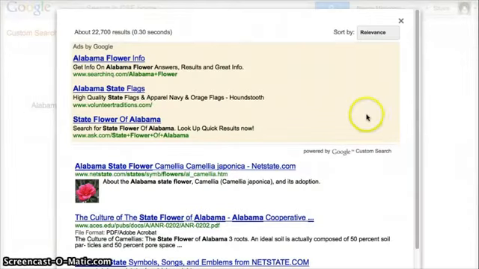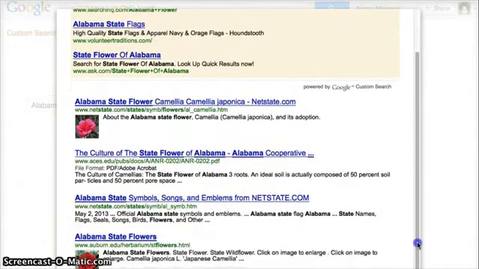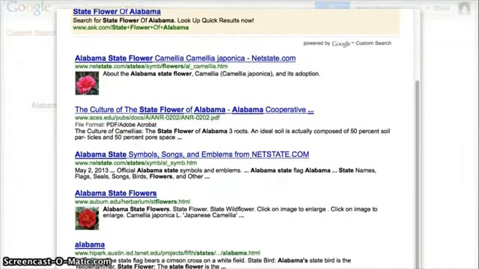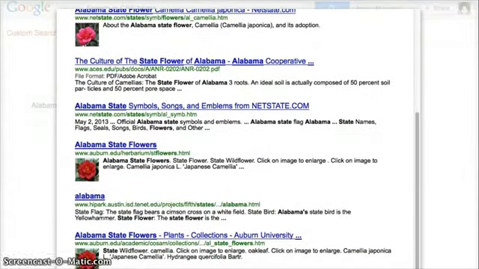And the results are good. I have Net State, the camellia, and here's a picture. And then I have something from an edu site. And I have some more about state symbols. So you can see these results are a lot better than what I might get if students were just to go directly into Google and search that way.